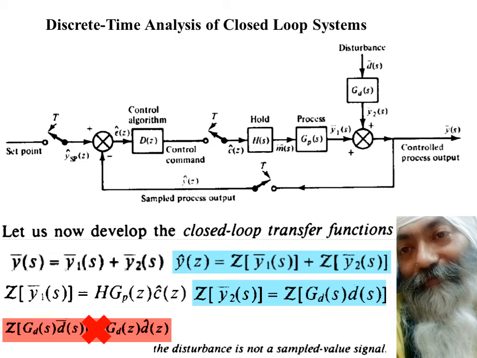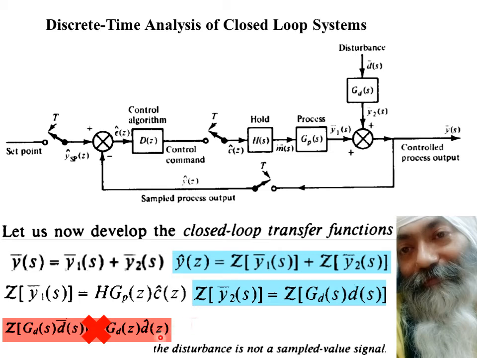What we are going to do is now put the value of Y1(S), taking the Z transform of that, plus Y2(S), taking the Z transform of that. This portion is to be replaced by this part, and you can see this portion is to be replaced by this part and not by this part.